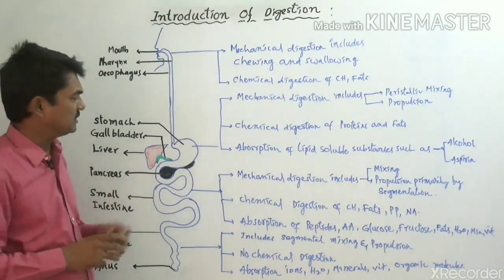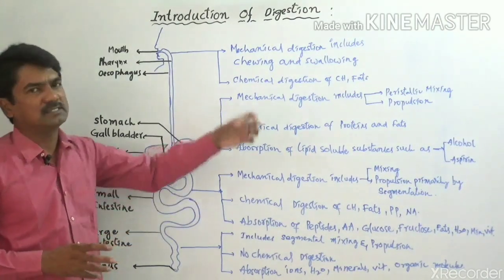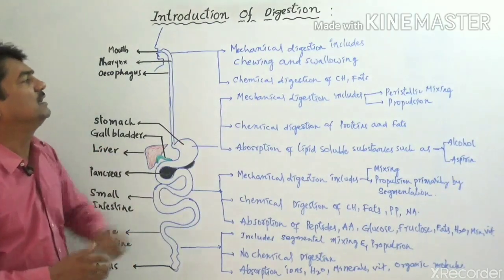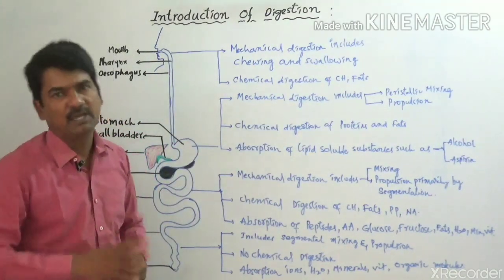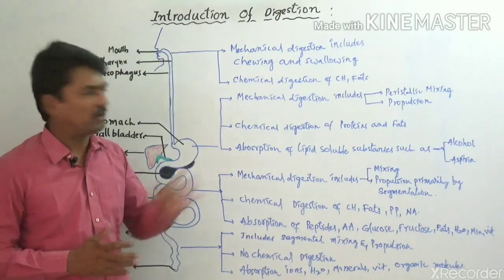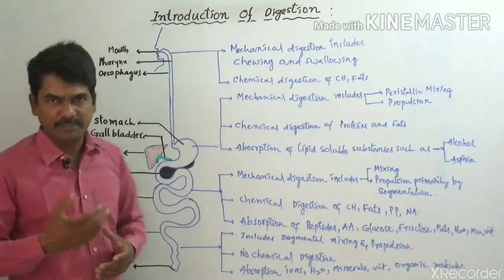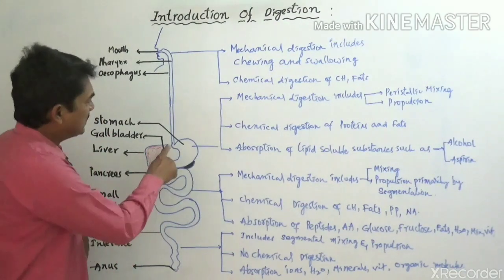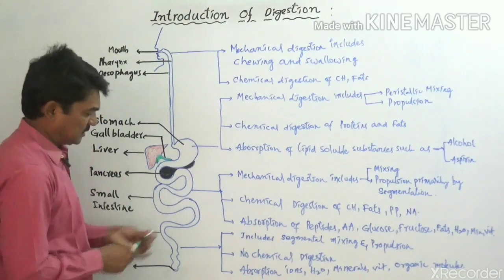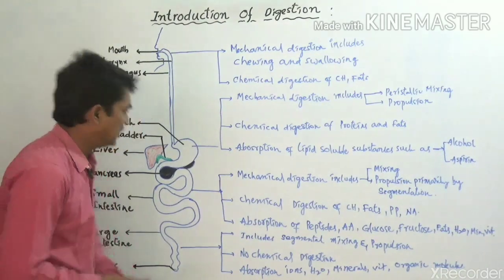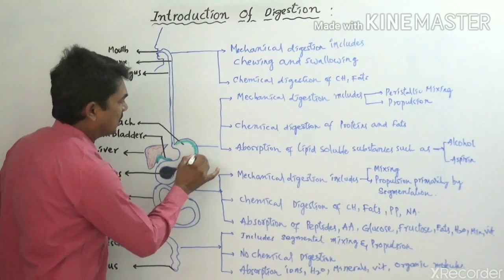Three regions are present in the stomach, and whenever the food passes into the stomach, peristaltic mixing takes place. At the same time propulsion takes place. After that the chemical digestion of proteins and fats takes place. You see that this is the wall of the stomach region, and it is composed of a specialized glandular part.